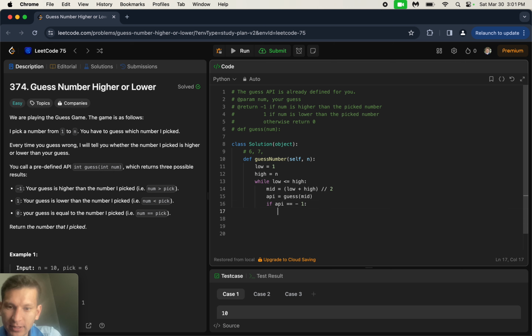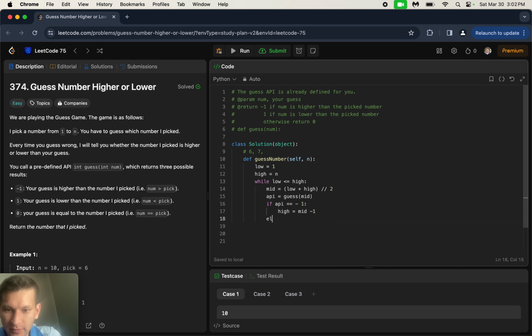So the new high is going to equal the midpoint, except we don't have to even check the midpoint because we've already checked it, so it'd be minus 1.